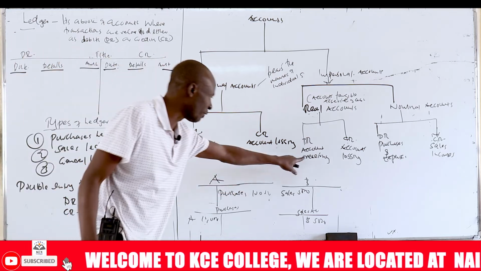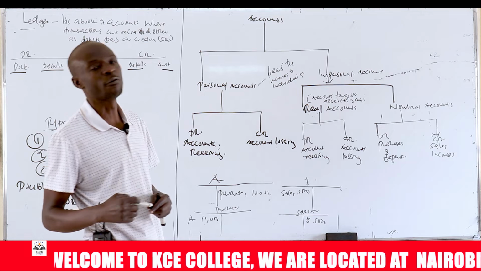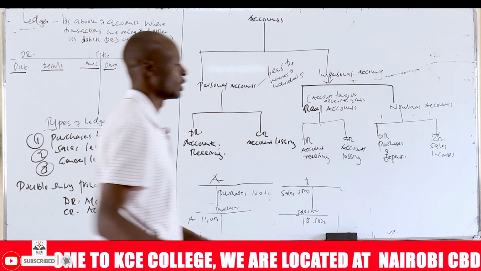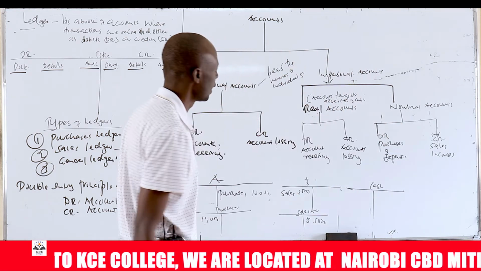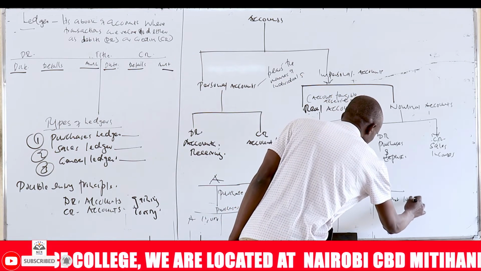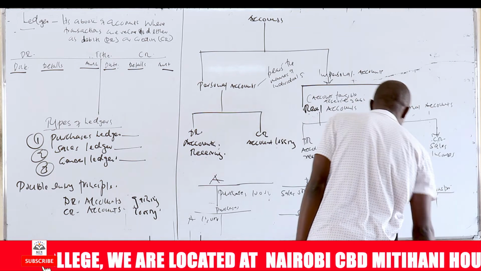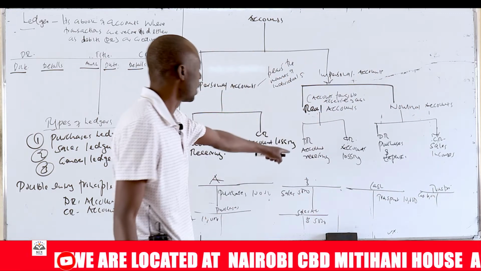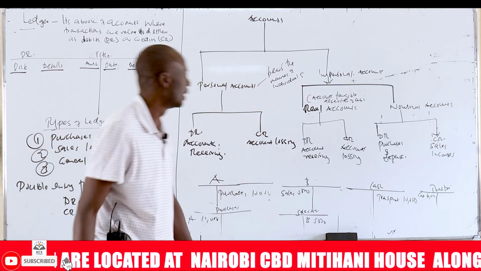So here also you identify the account receiving and you debit. You identify the account losing and you credit. For example, if we pay 10,000 in favor of transport, cash. So the cash is losing. So we'll have here an account called cash. Cash is a real account. So it's losing to transport. So we write here transport. How much? 10,000. And then you open another account called transport here, and you say here cash, 10,000. So cash is losing. Account gaining, you debit. Account losing, you credit, under real accounts.